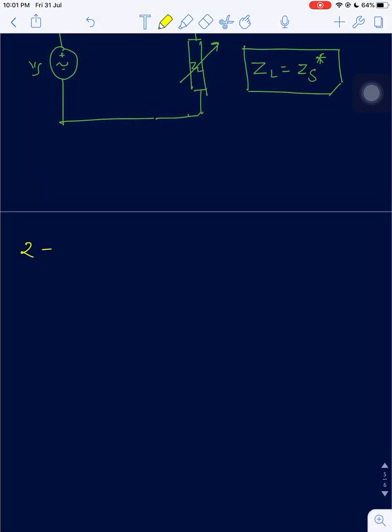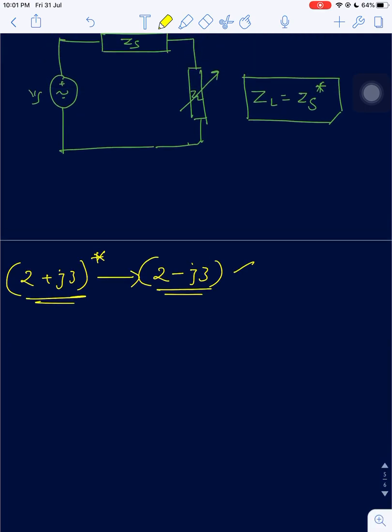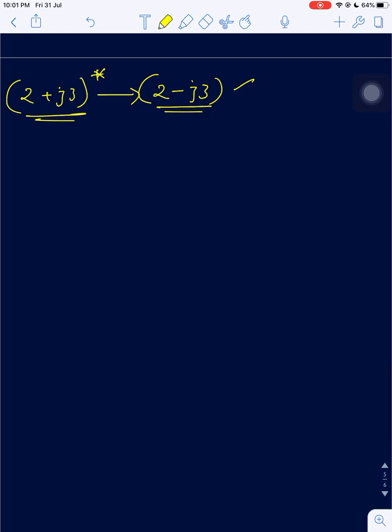If not, kindly listen. If we have 2 plus j3, where j or i are both imaginary terms, the conjugate of this is 2 minus j3. That is the meaning of conjugate. So if the load is variable and we have a source, ZL is equal to ZS conjugate. Now we will see every possible case. Let us see case 1.